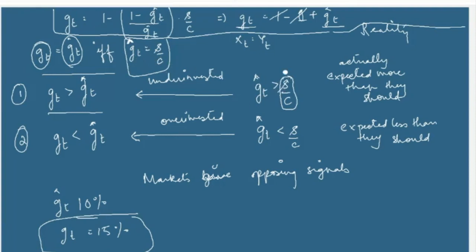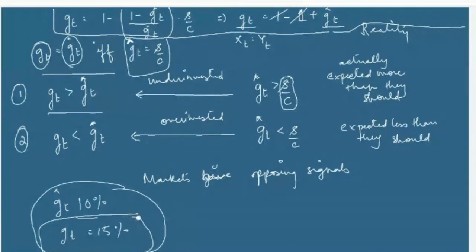So if I miss out this S by C, and suppose I am investing more than what I should, then what will I see? I will see a situation where I had planned my investment according to 10%.